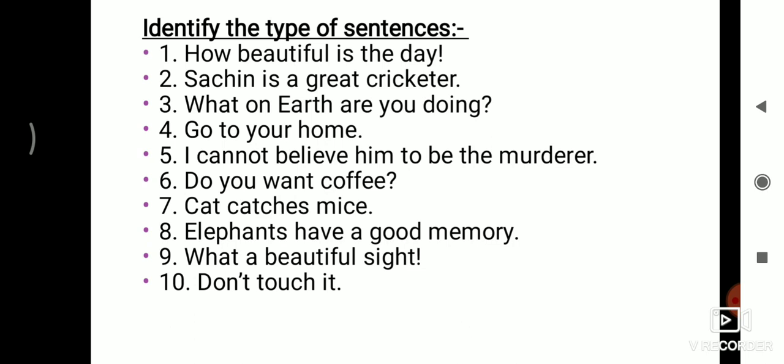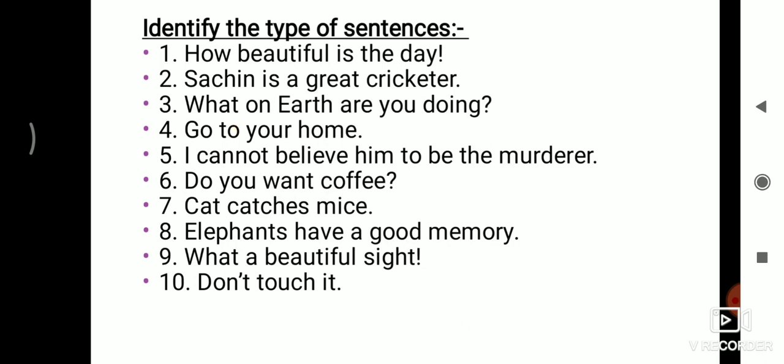Now the second one is, Sachin is a great cricketer. Now this is a statement. The statement provides information about Sachin, that Sachin is a great cricketer, so it is a declarative or assertive sentence. Now the third one is, what on earth are you doing? Here the word what comes from the WH family, so it is an interrogative sentence.